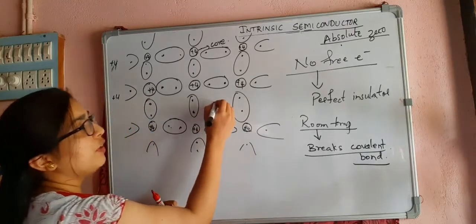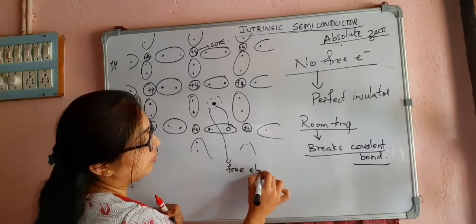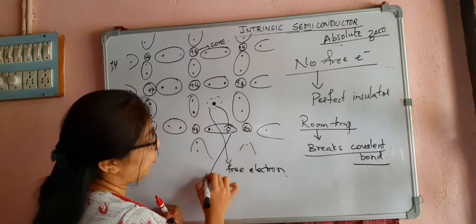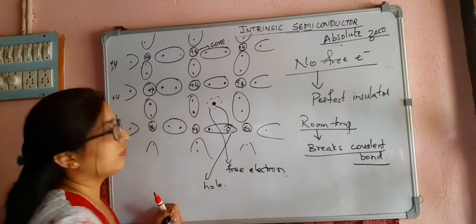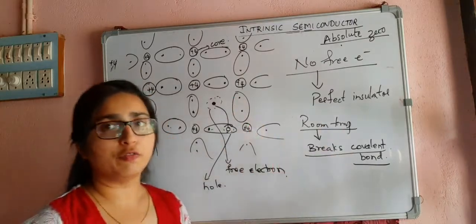This is my free electron. And what is this? This is my hole. So at room temperature, now we can see the free electrons.